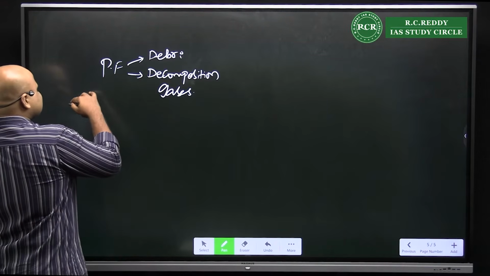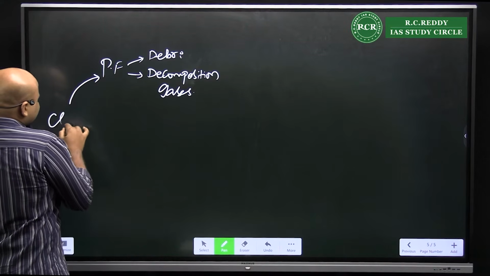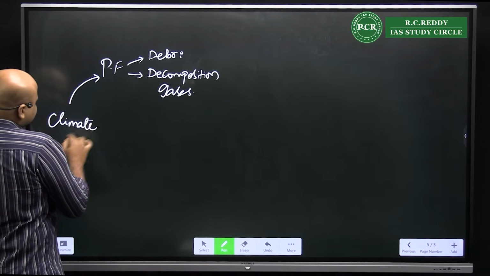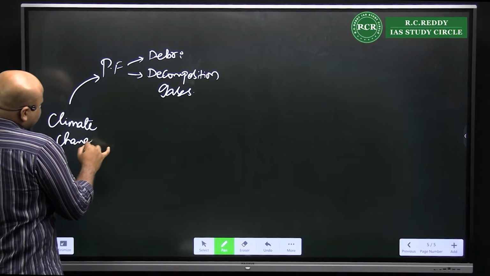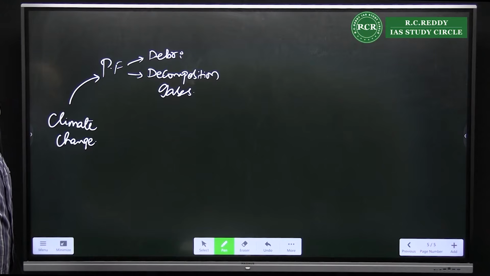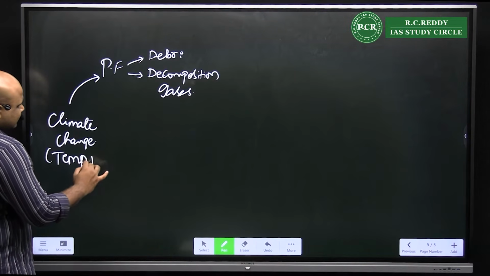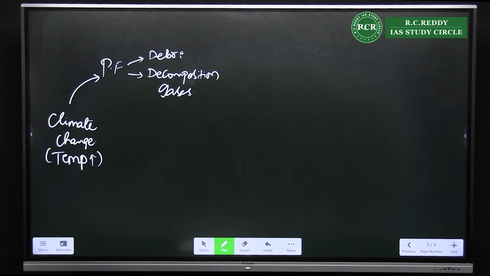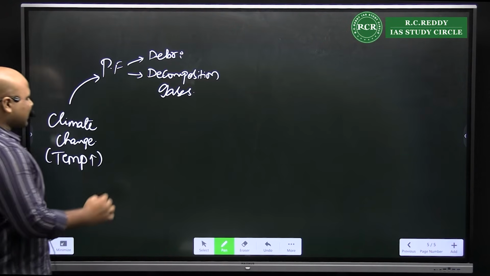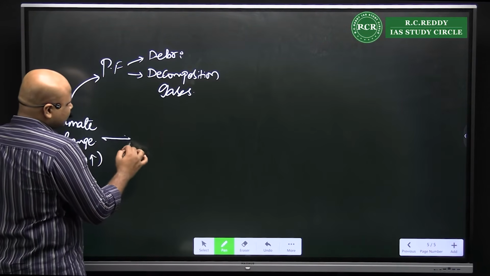This is now subjected to a phenomenon called climate change. When you look at climate change, what is seen to be happening? There is a rise in temperature. Whenever there is a rise in temperature, automatically what do you observe?